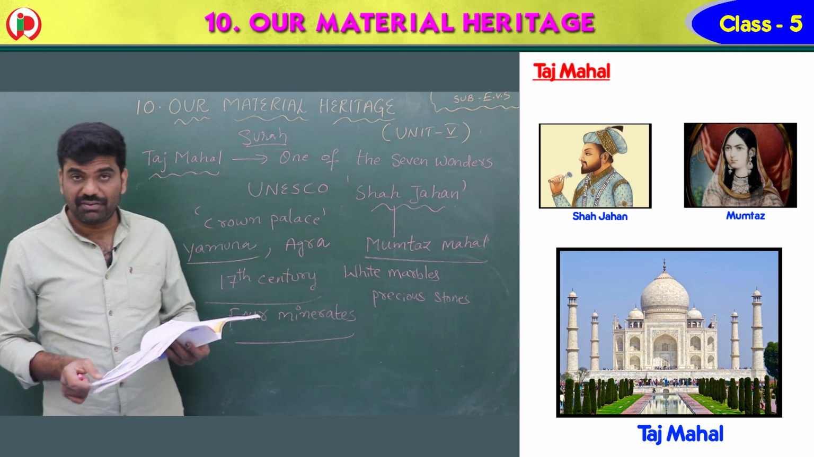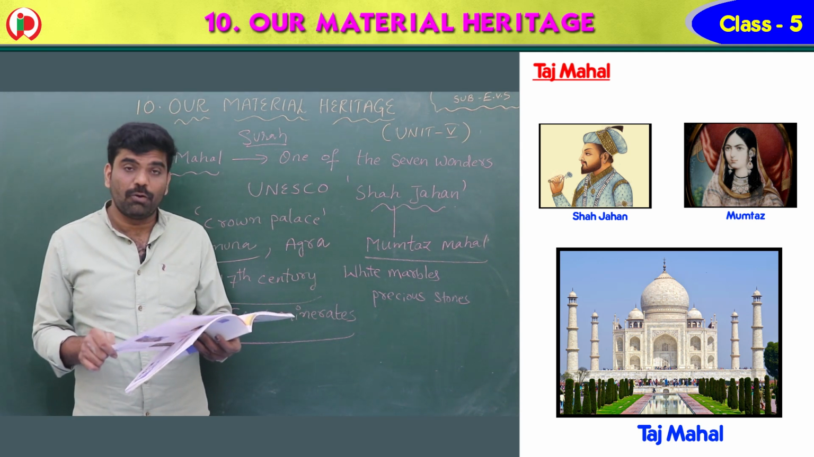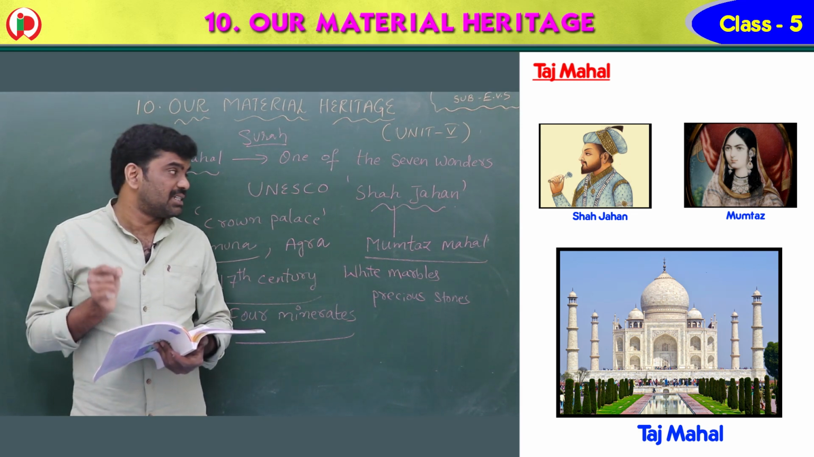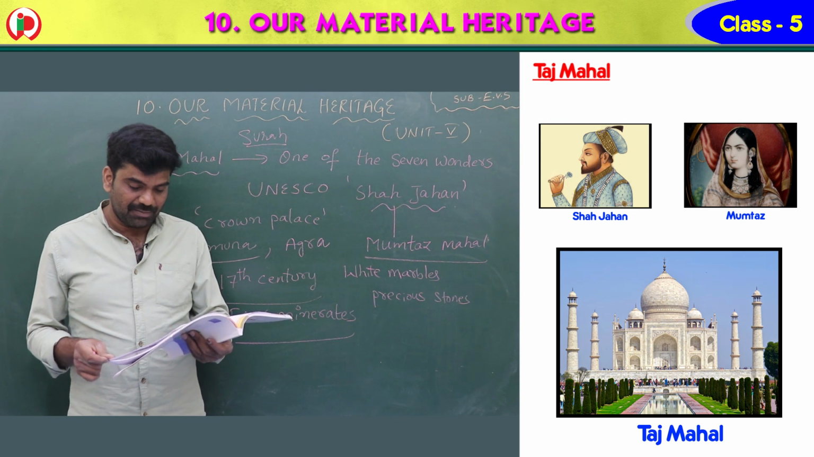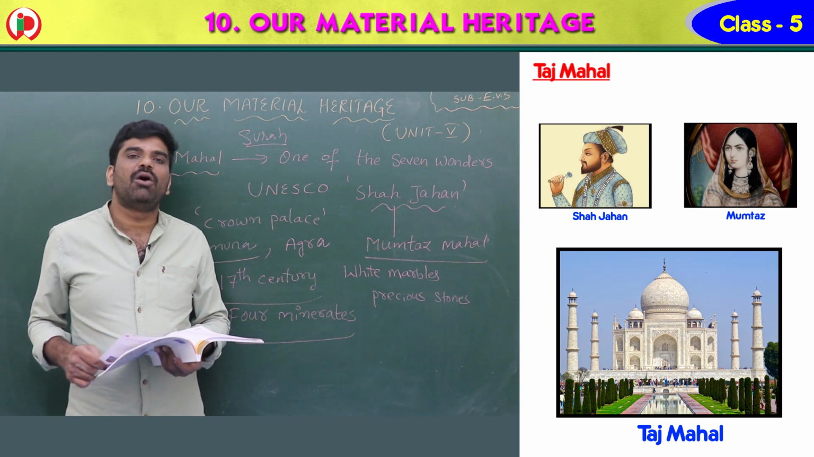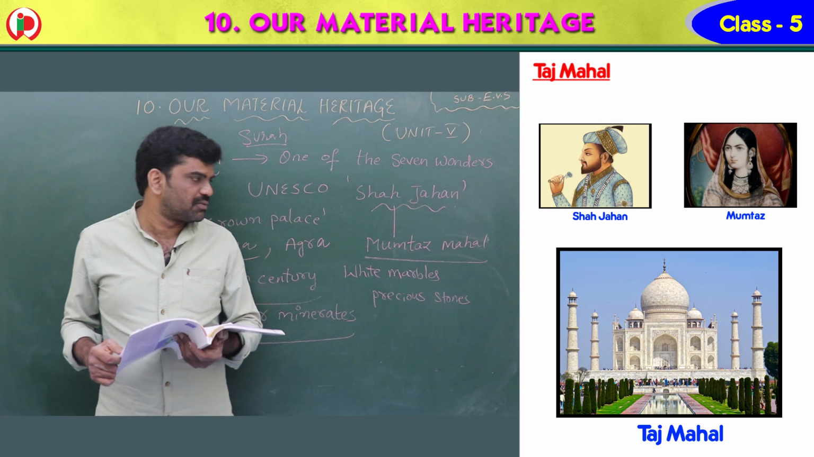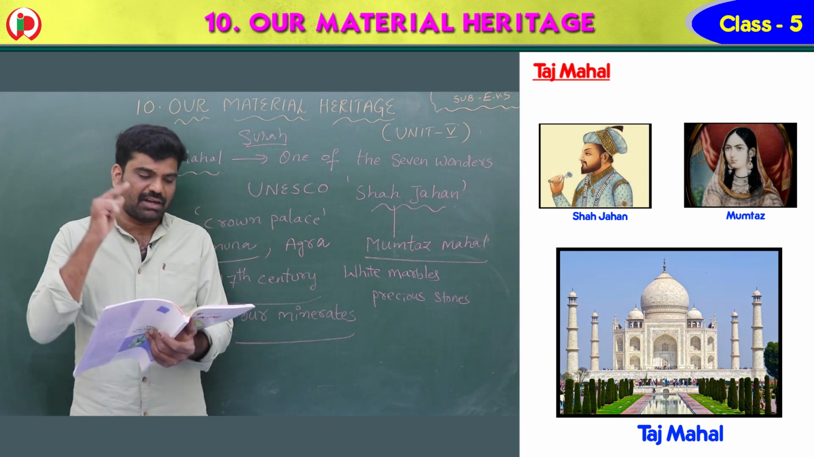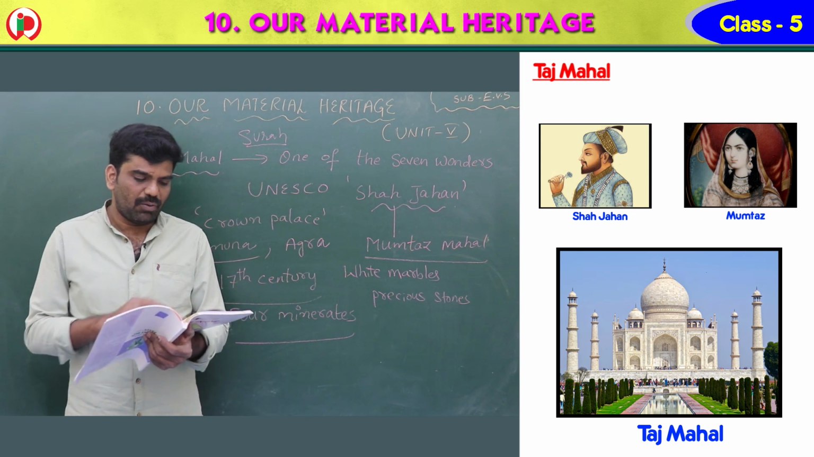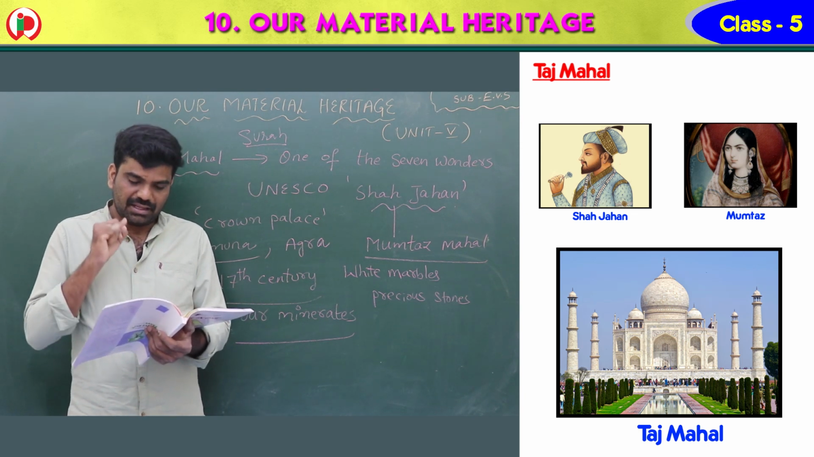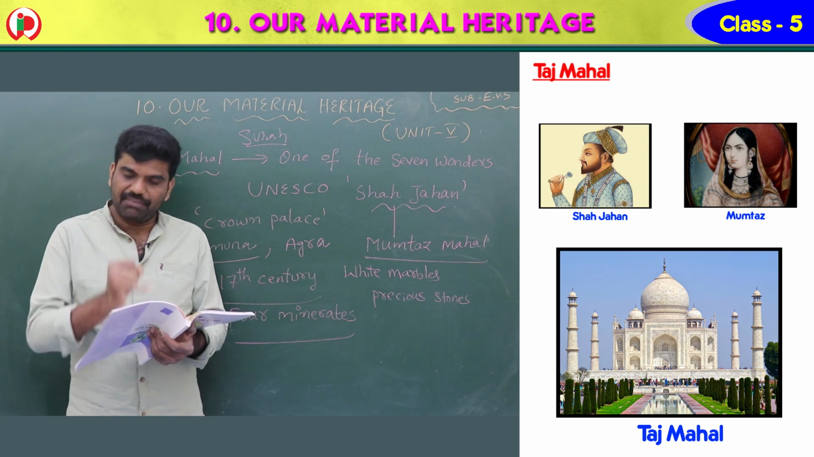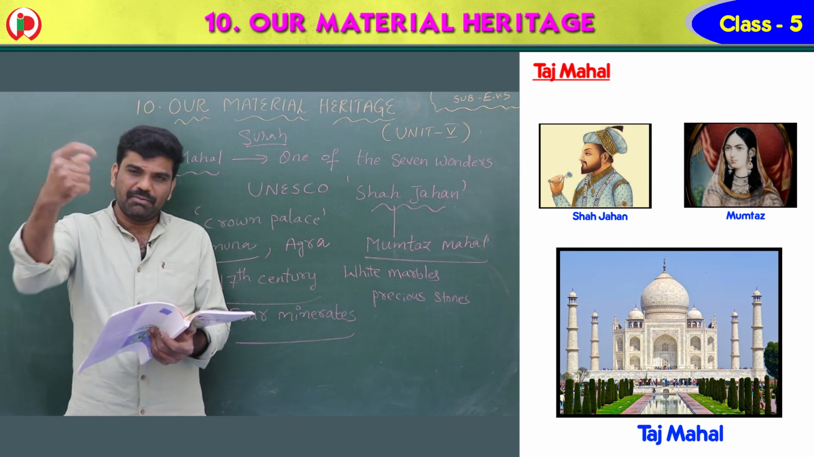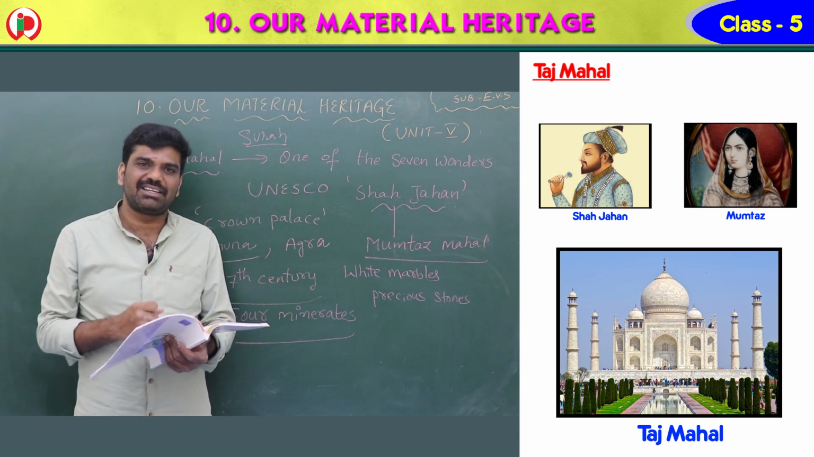Taj Mahal is one of the 7 wonders of the world. Who built that? A Mughal emperor, Shah Jahan, belonging to the Mughal kingdom, for his beloved wife, Mumtaz Mahal. It was built in the 17th century. What is the specialty of this Taj Mahal? It is made with white marbles and precious stones, and there is a dome which attracts the people.